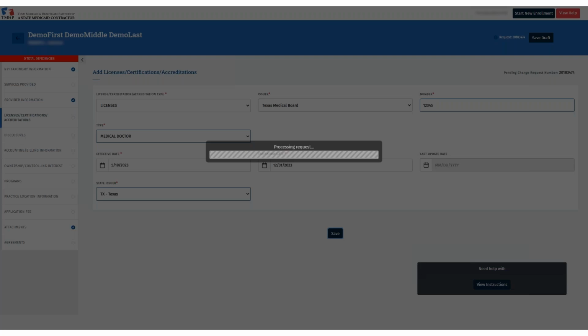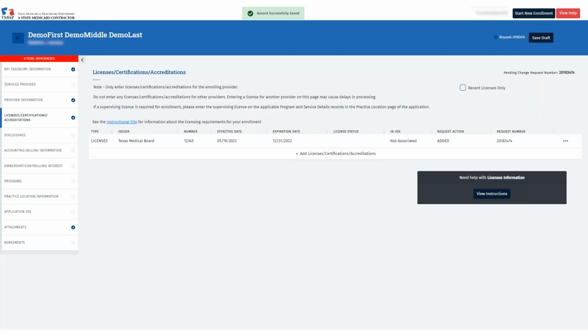You do not need to add any certifications or accreditations within this tab. For an ordering and referring provider application, only the license is needed. After this information is entered, click Save on the bottom to complete this tab. We will now see a blue check circle listed on the License, Certifications, and Accreditations tab.